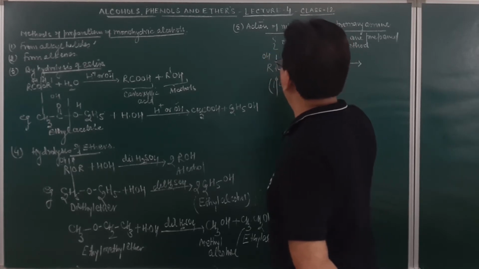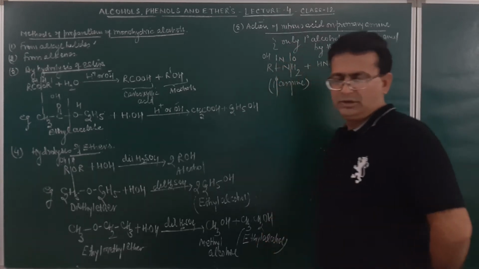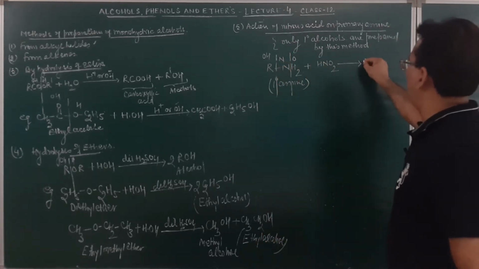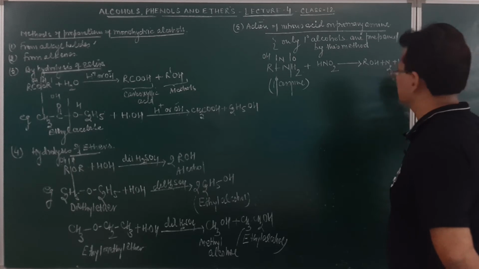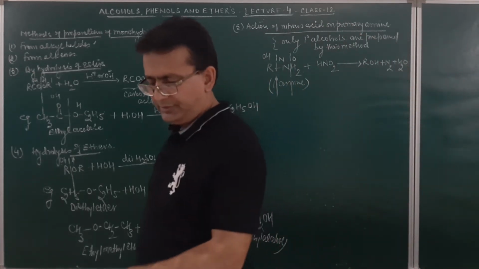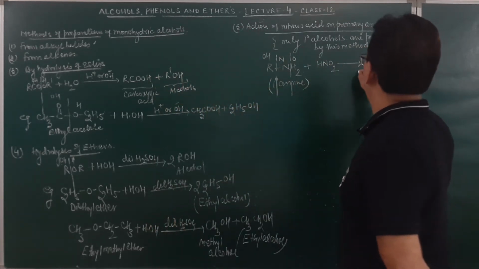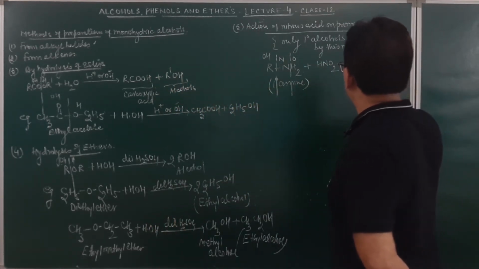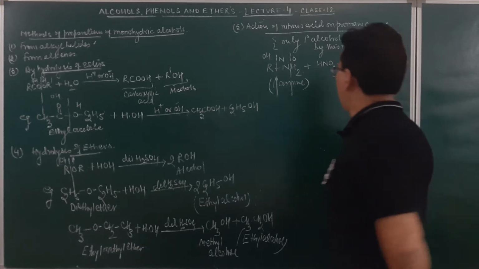Nitrogen plus water will be given out. So product obtained over here will be alcohol plus nitrogen plus water. Am I clear? What type of alcohols are formed? 1 degree alcohol. So this is alcohol plus nitrogen plus water.